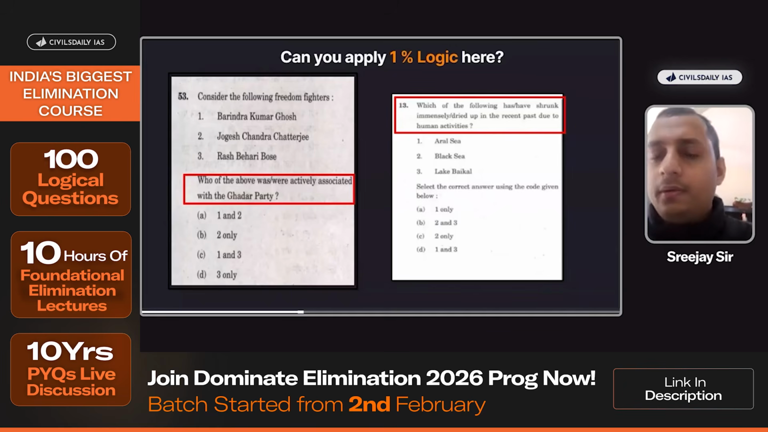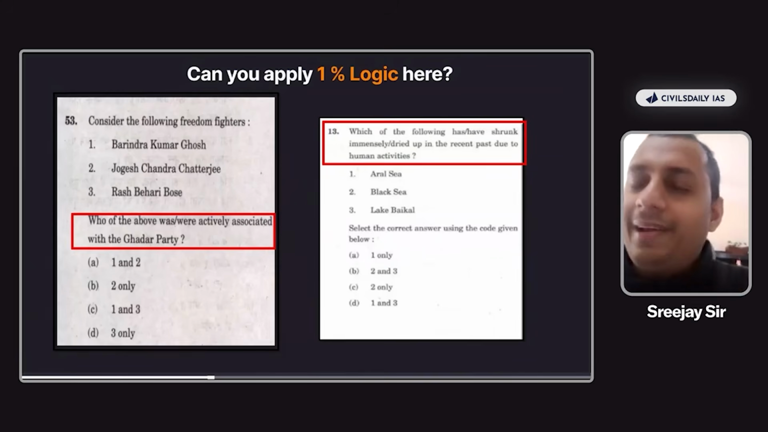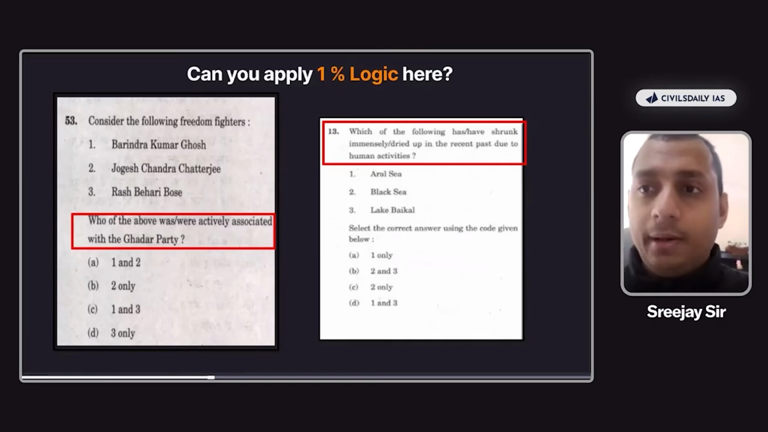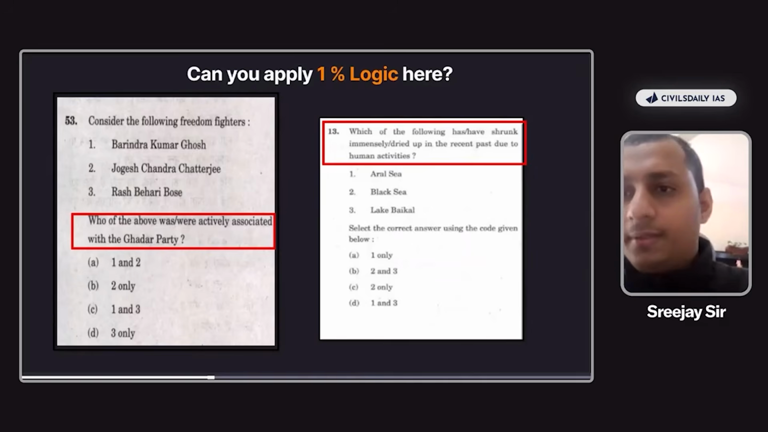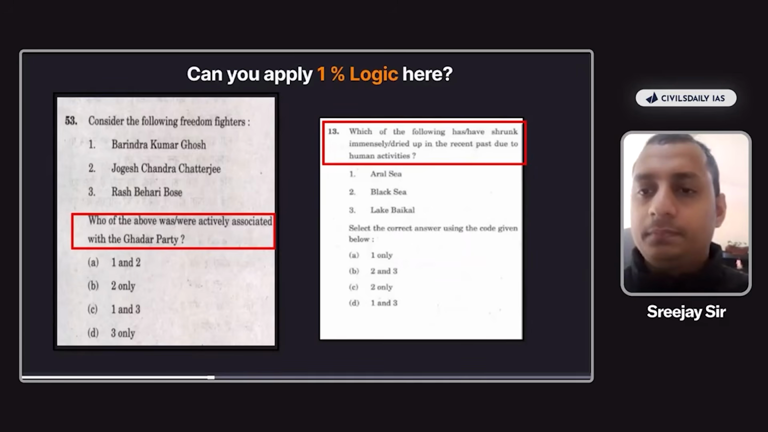Now, can UPSC say that not even Black Sea, Lake Baikal or Aral Sea have shrunk by at least 1%? Can UPSC say that? Itna bhi? UPSC can never say the same, right? But UPSC can say that Black Sea and Lake Baikal have not shrunk immensely, right? They must have reduced, maybe probably 10 centimeters, 1 meter, 100 meters might have reduced. But have they shrunk immensely or dried up? No. So therefore here, since the words immensely and dried up are used, one only will be the answer. Or Aral Sea is the only answer here. Okay.